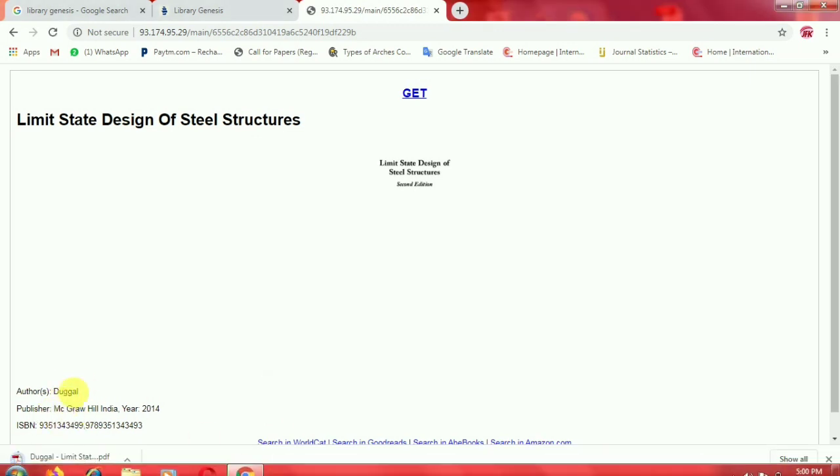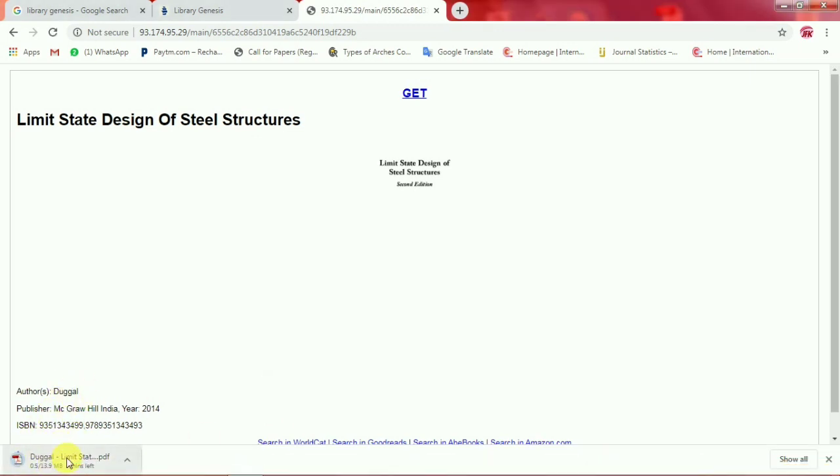See, now it started downloading. Within 3 minutes the book as per the requirement will be there in offline mode in your mobiles, in your laptop, in PDF mode. So this is a very simple procedure to download all types of books which are available.